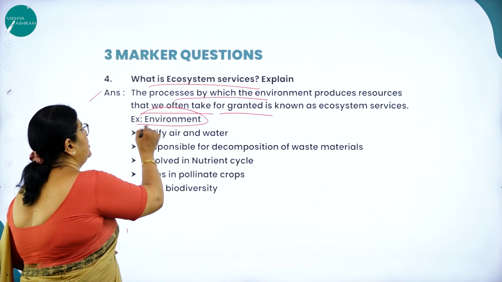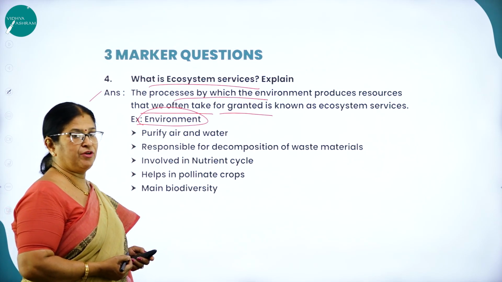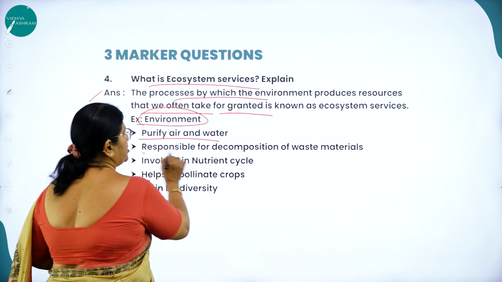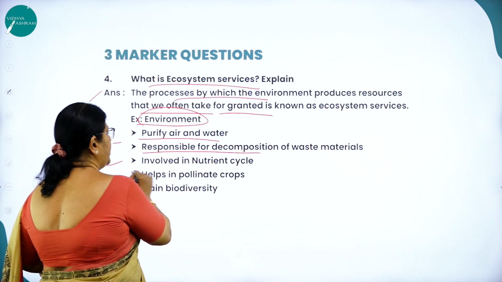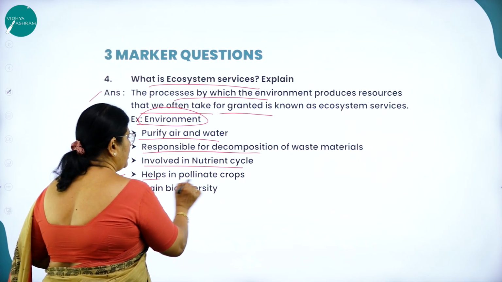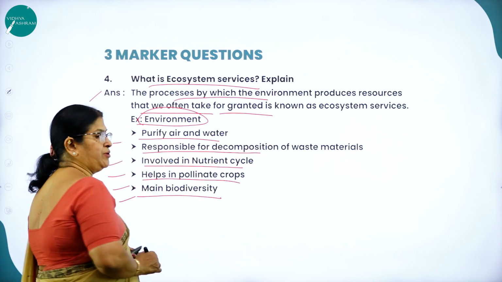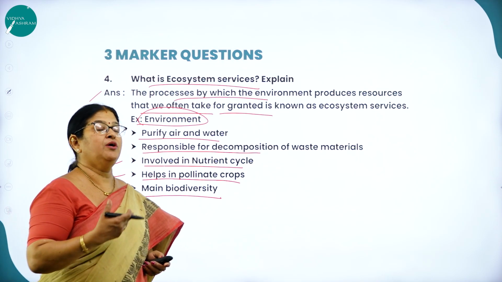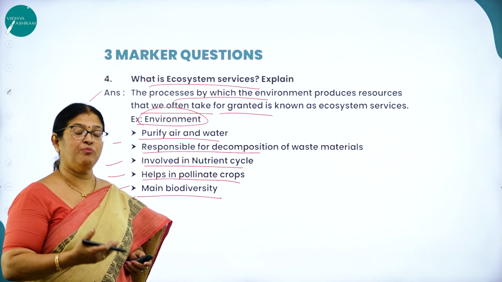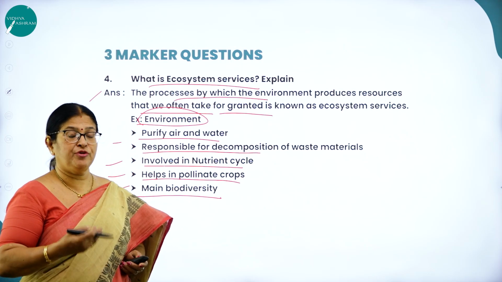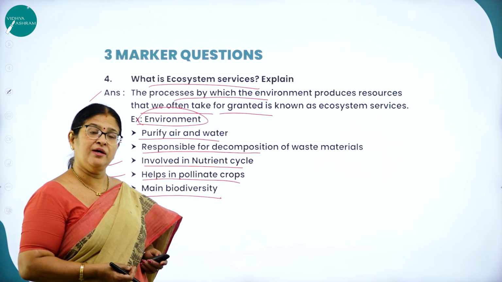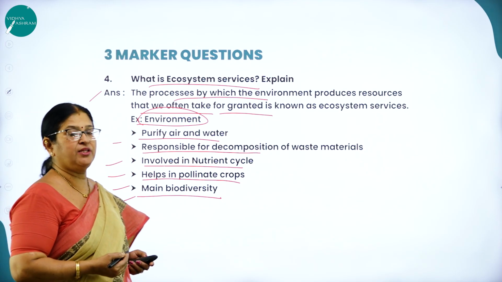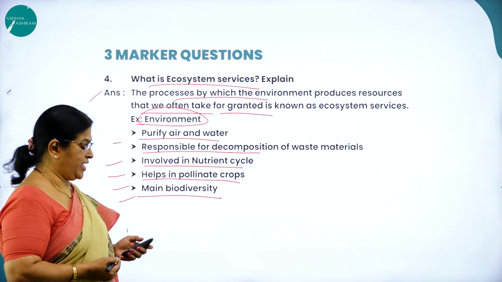So what are the benefits of the environment or the ecosystem? As we all know, it purifies air and water, is responsible for decomposition of waste materials, is involved in the nutrient cycle, helps pollinate crops, and maintains biodiversity. We get a lot of medicinal plants, we get a lot of products from the forest in the form of food, and even the food we eat comes from the ecosystem. All these are the ecosystem services that mankind gets from the ecosystem.